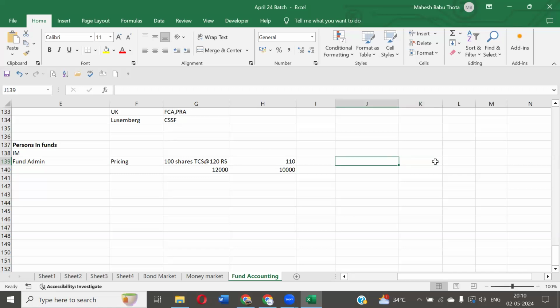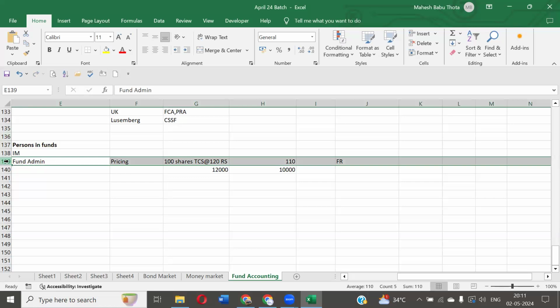And one more thing is financial reporting. What is financial reporting? A fund will also have financial statements, right? How much profit they are getting, what is the asset category, what are our liabilities, what is the asset value. At least once a year the investors should know, right? We have invested some amount into the fund. Obviously, we have a right to check the financial statements of a fund. What is the performance of the fund? What is the asset value?